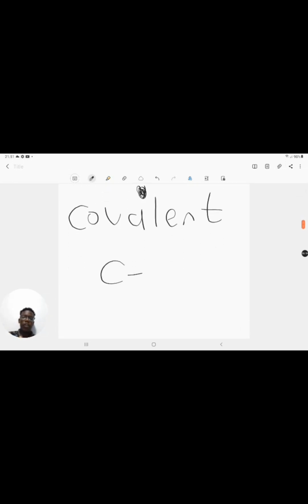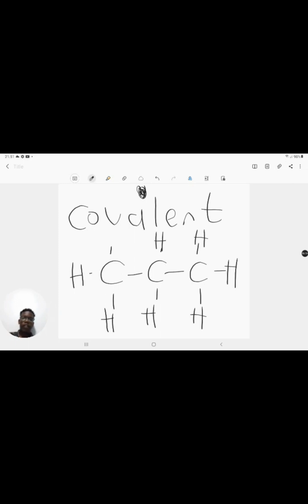So if you have a carbon chain, right? If you have carbons, and then you have a hydrocarbon here, right? Remember, we're dealing with hydrocarbons, so it's only compounds that are made up of hydrogen and carbon. If you've got a chain like that, these chains tend to be very strong, and they tend to get stronger the longer they get. Why? Because these bonds are quite strong. The covalent bonds are quite strong because the electrons are shared equally.